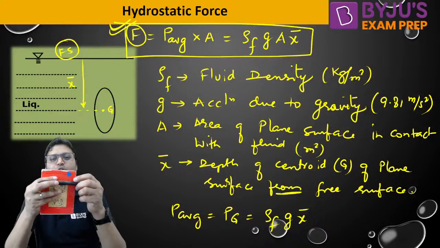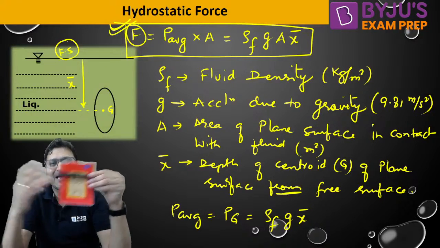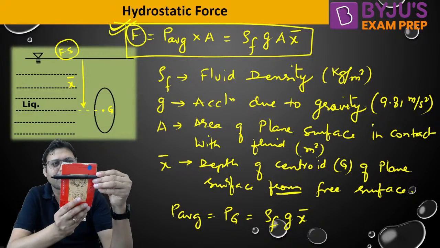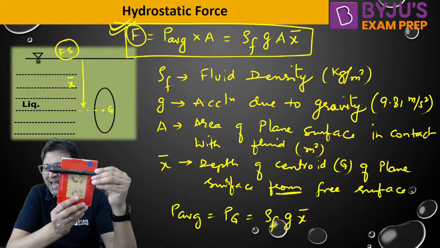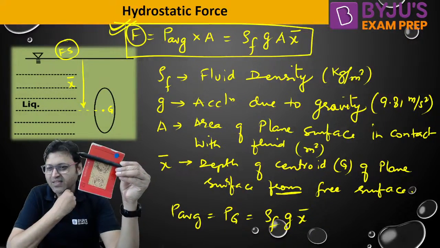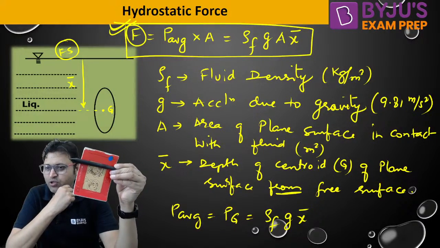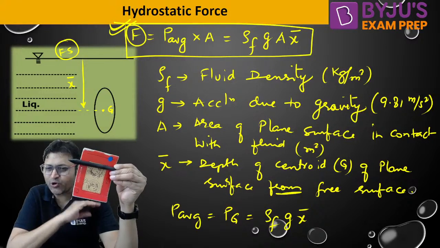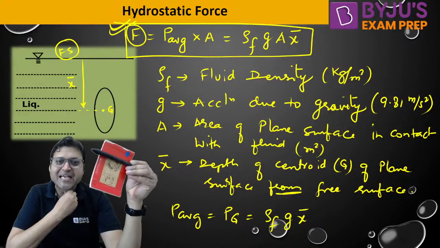Now my question to all of you is, if the free surface is lying 1 meter below the top edge, then what will be the value of area? Tell me quickly. I want everyone to respond. Do not be afraid of committing mistakes.